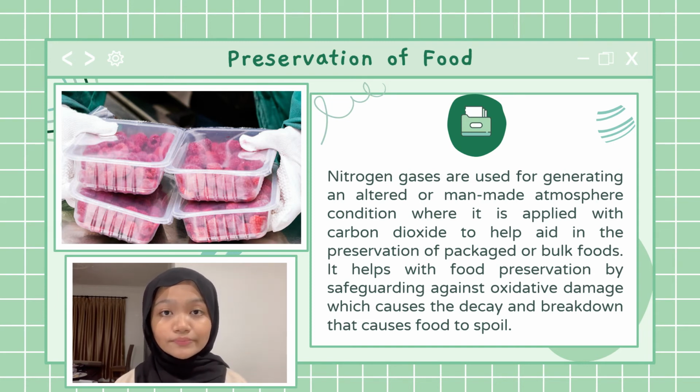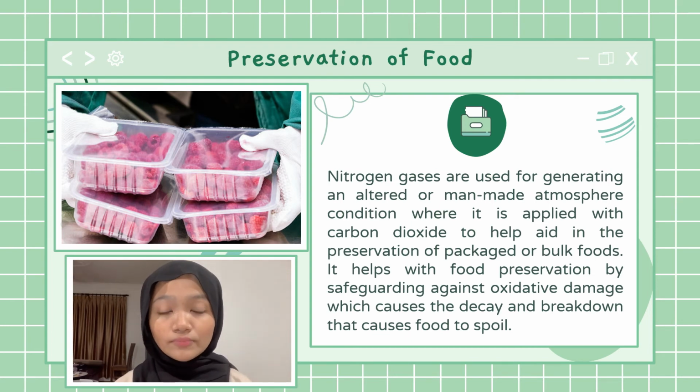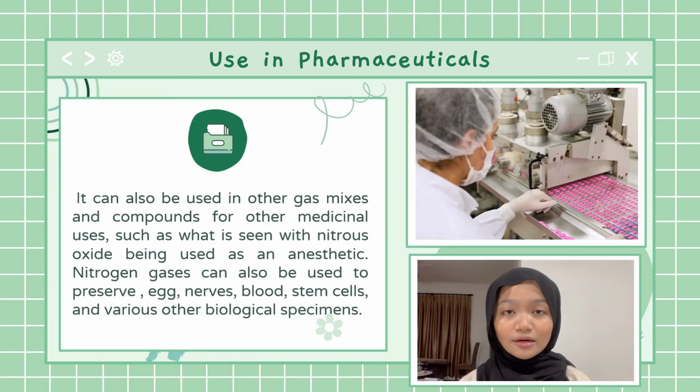be stored longer. Also, nitrogen gases are used for generating an altered or man-made atmospheric condition when it is applied with carbon dioxide to help aid in the preservation of packaged and bulk foods. It helps with food preservation by safeguarding against oxidative damage, which causes the decay or breakdown that causes food to spoil.